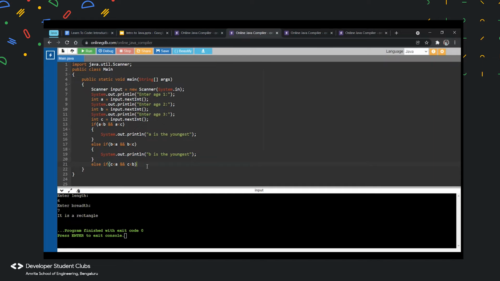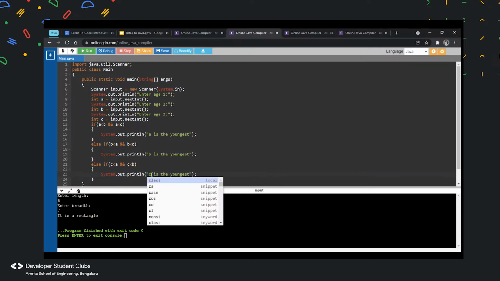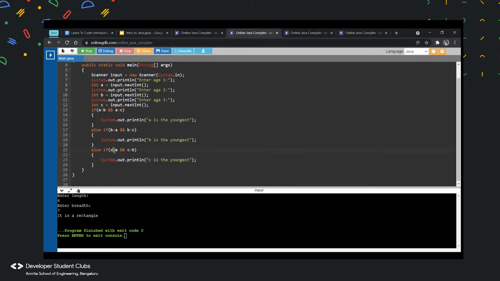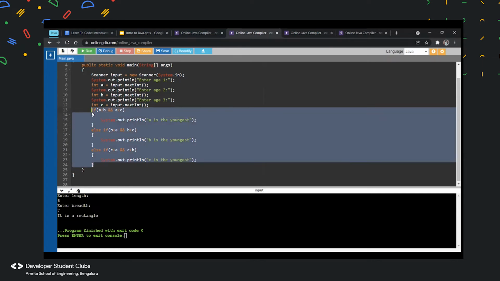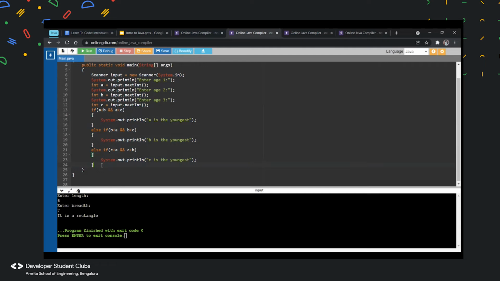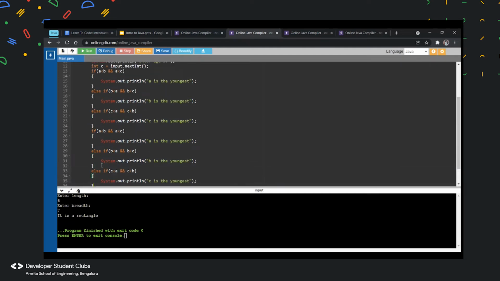So what have we done till now? We have checked for the youngest, right? Now we need to check for the oldest. So I will do the same thing again, but I'll just change this operator. I'll make it greater than. I will just copy all of this. Please make sure that you're doing it with me so that you will also know how to do all of this.